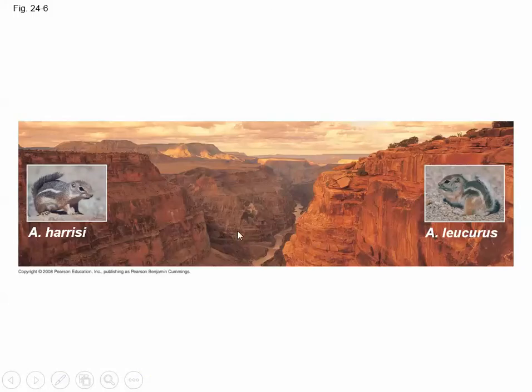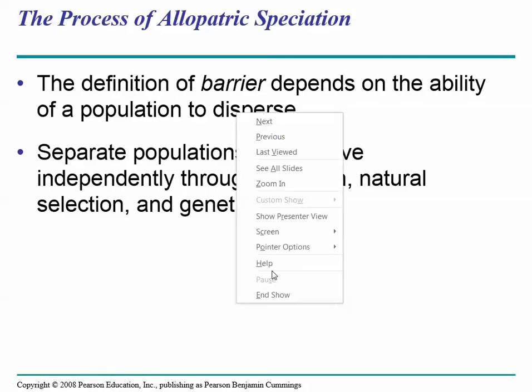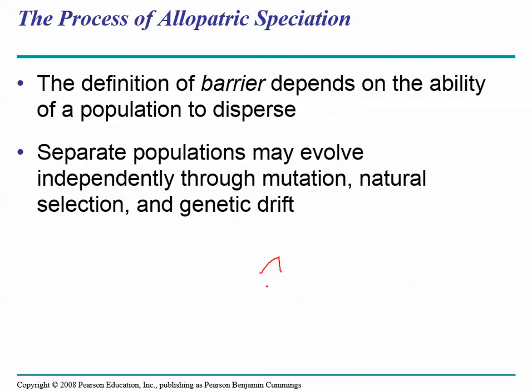So here's an example. There were two different species of chipmunks living on different sides of the Grand Canyon. So let's think about this. For me, it's easier to illustrate this with a mountain range rather than a Grand Canyon, but you get the idea. Let's say these little triangles represent a mountain range. I'm not a very good artist. We have a population of chipmunks migrating south, and they encounter this mountain range. Some might go to the west side of the mountain range, and some travel to the eastern side.